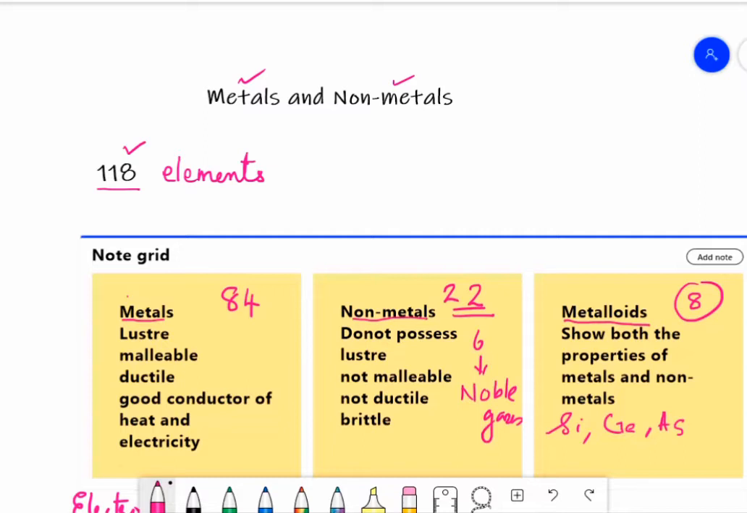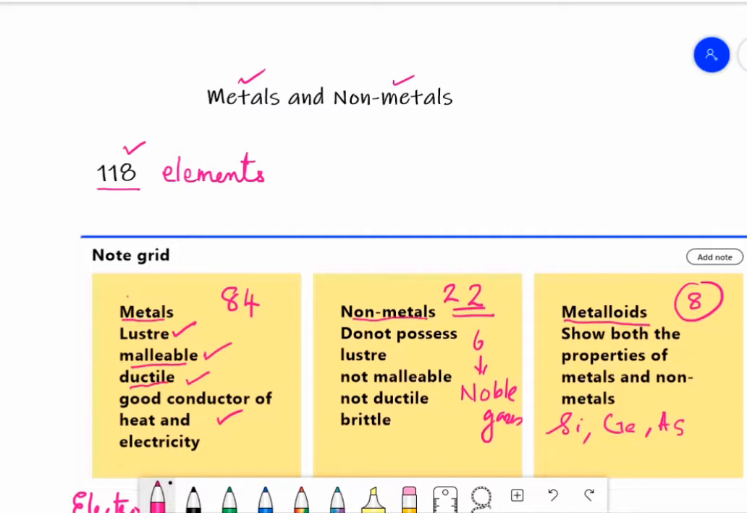Metals are those elements which possess metallic luster when freshly cut, are malleable and ductile, and are good conductors of heat and electricity. Malleable means they can be beaten with a hammer to form thin sheets without breaking. Ductile means they can be drawn into thin wires.